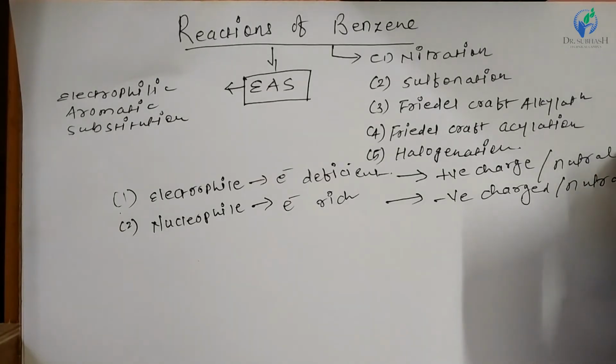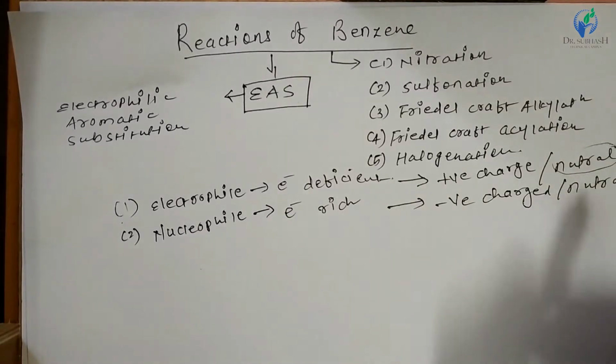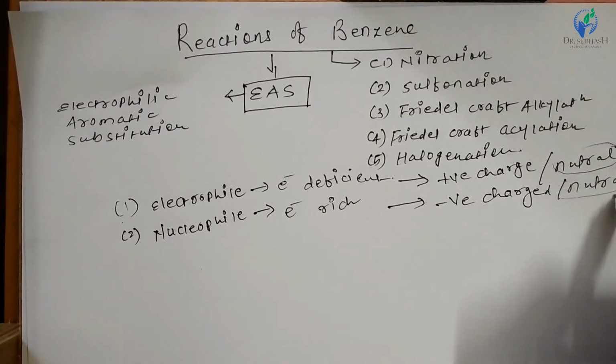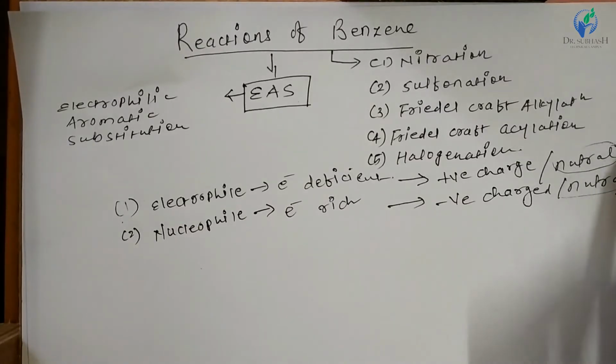Here, neutral molecules which act as electrophiles are electron deficient, and neutral molecules which act as nucleophiles are electron rich species. Because of some reasons they have no charge on the molecule, but the electrophile is electron deficient and the nucleophile is electron rich. So keep in mind these two things, electrophile and nucleophile.